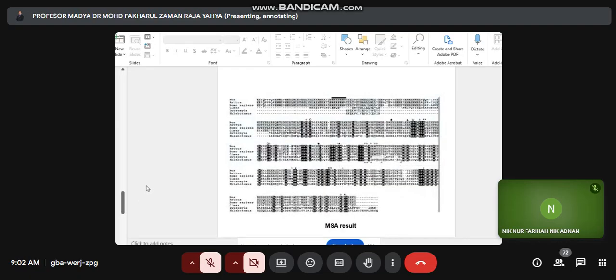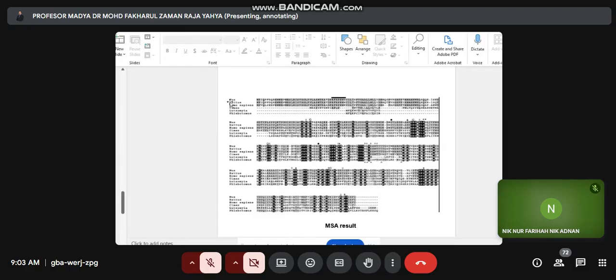From Clustal W analysis, we can see the alignment of proteins from different species. For example, Mus musculus, it is a small animal used for experiments.